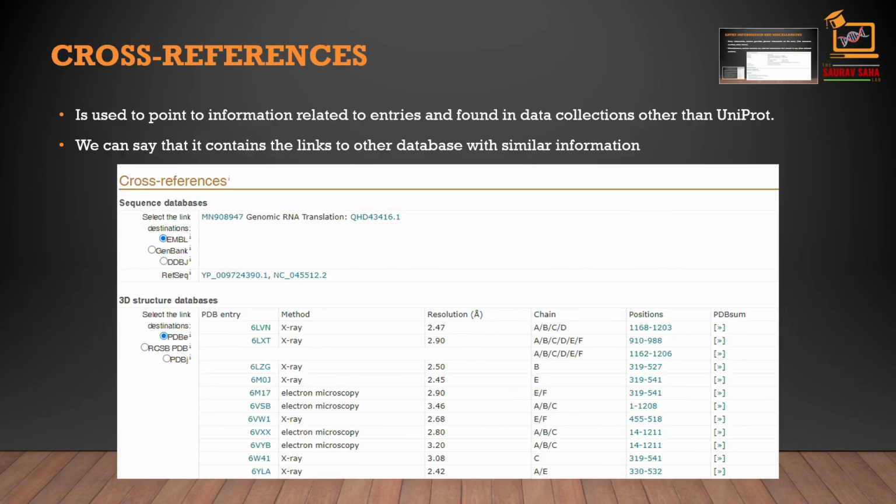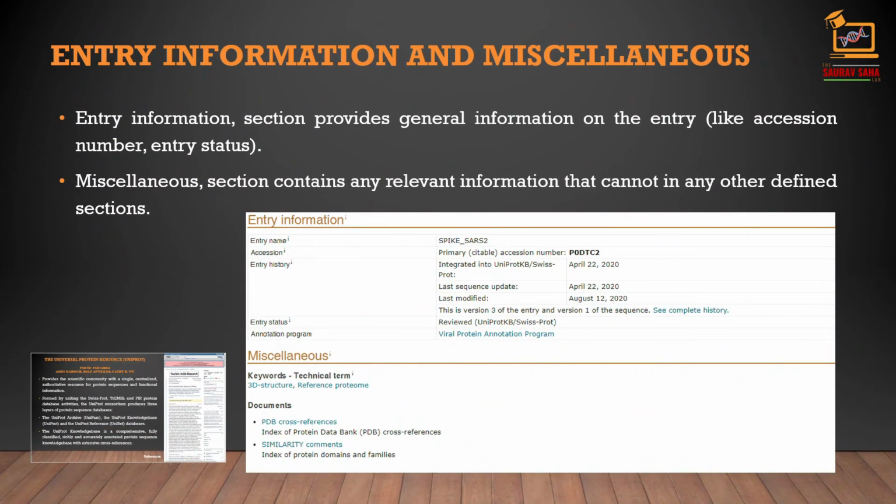Then comes cross-references. It is used to point to information related to entries found in data collections other than UniProt. We can say that it contains links to other databases with similar information. Then entry information and miscellaneous. The entry information section provides us general information on the entry like accession number and entry status, and the miscellaneous section contains any relevant information that cannot be classified in any other defined section.